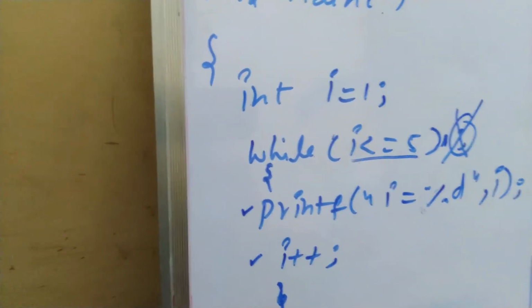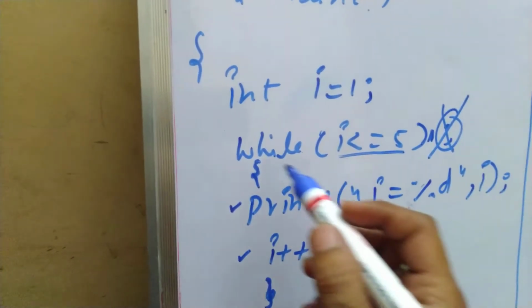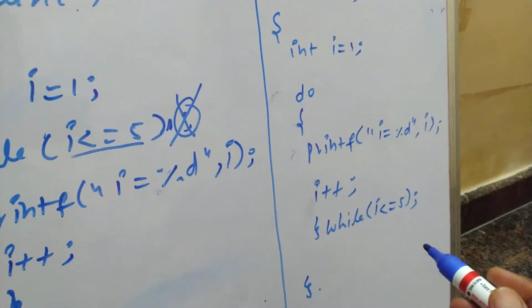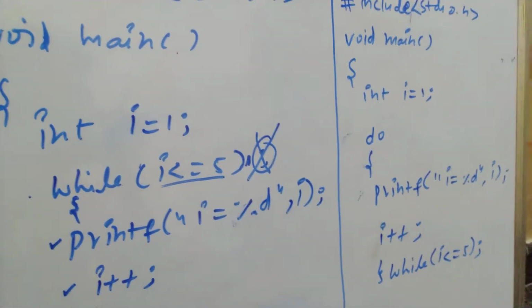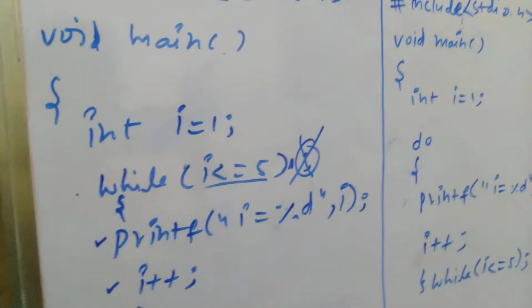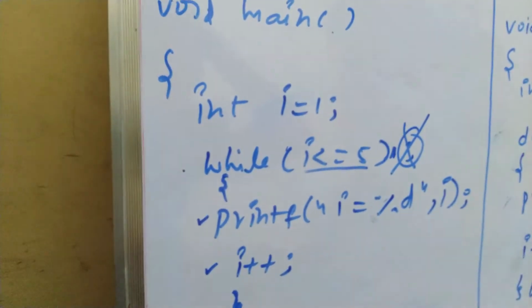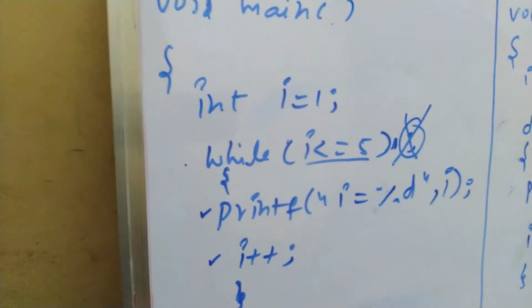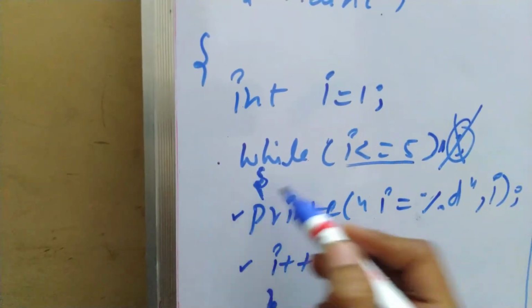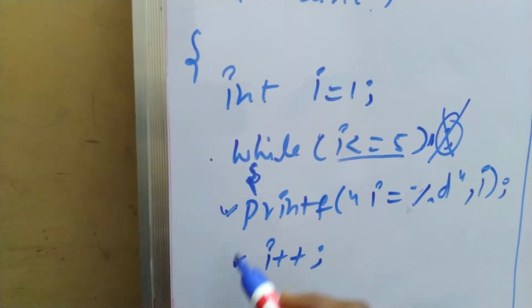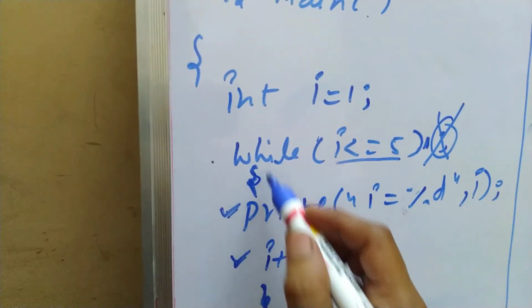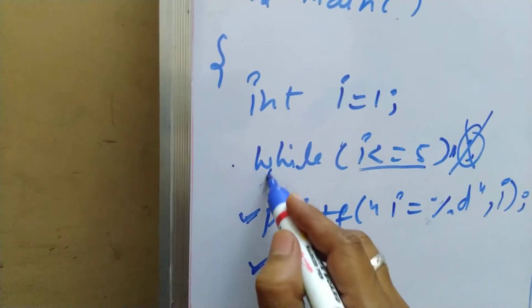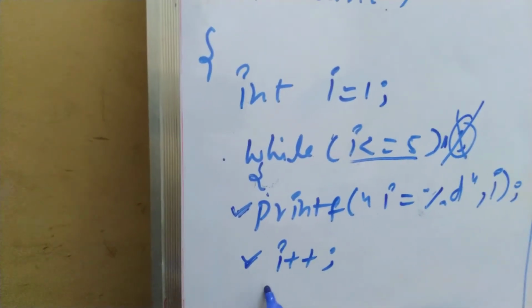If you want to execute more than one statement under while, do while, for, or an if else statement, the basic concept is that we have to use curly brackets. So I need two statements here, and I used an open curly bracket and a close curly bracket.